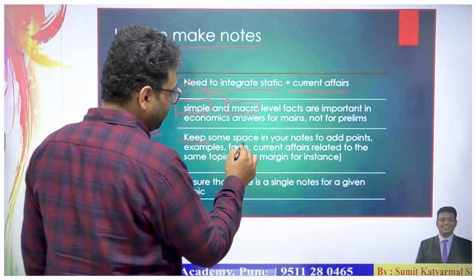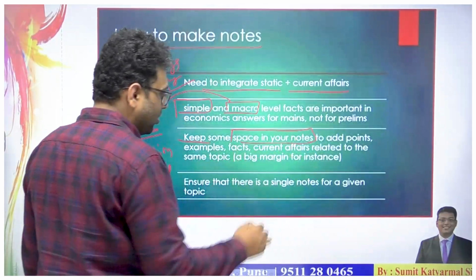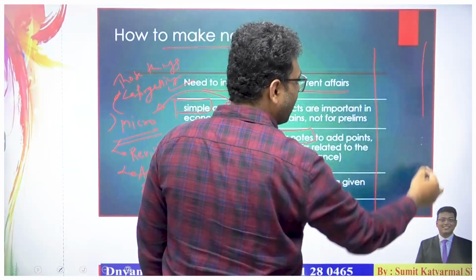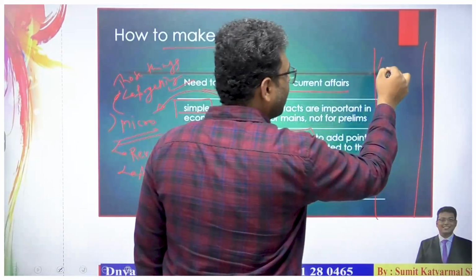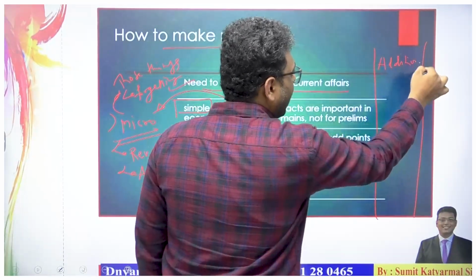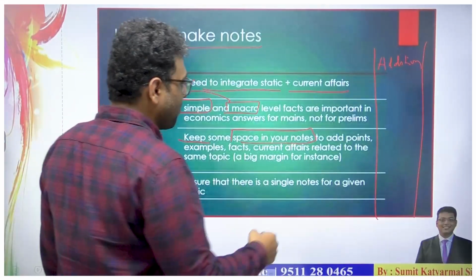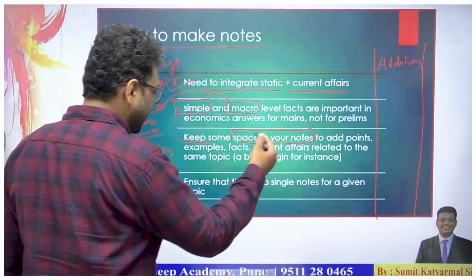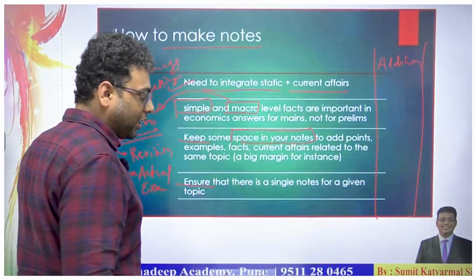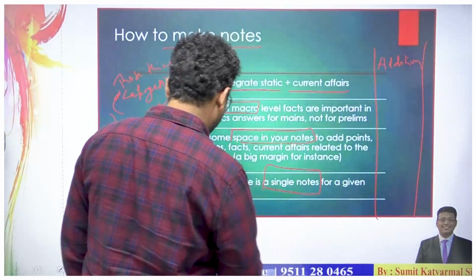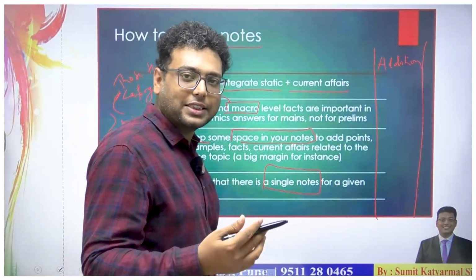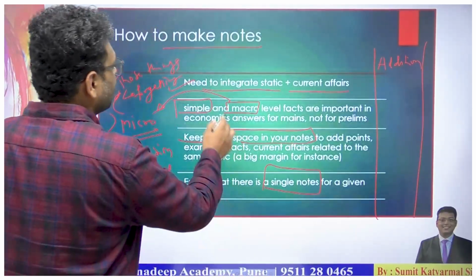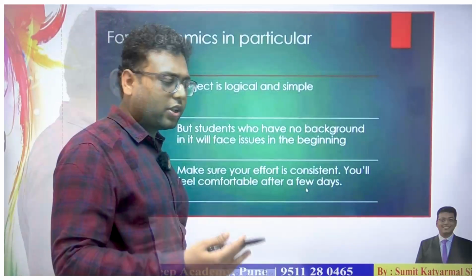Then there is a need to keep some space while making notes, like a margin, for addition purposes. We should make some margin and keep some space for that. Then you should ensure that there is a single note for a given topic rather than multiple notes for a single topic. Those topics need to be merged. So these are the notes-making parts.